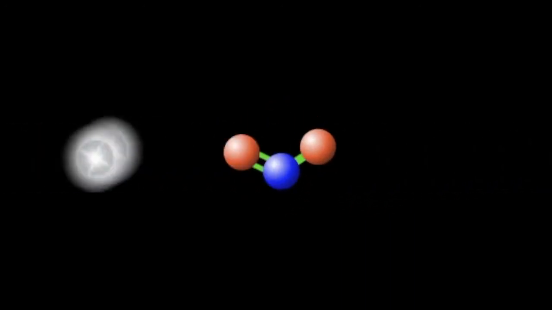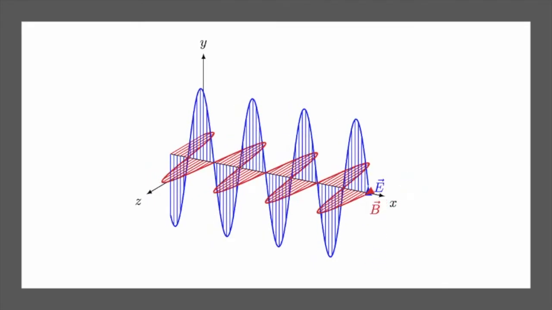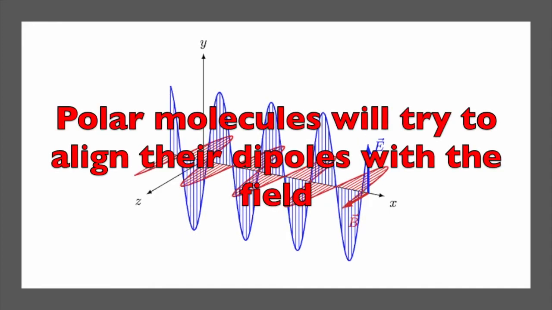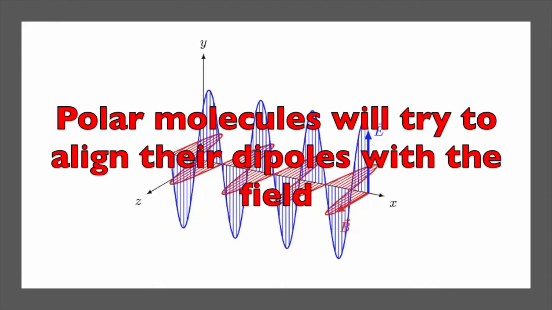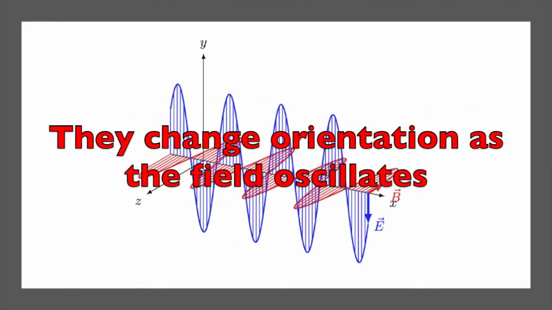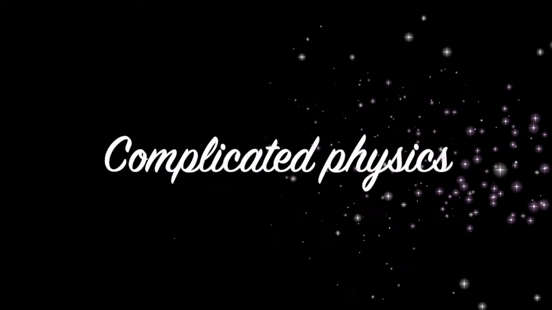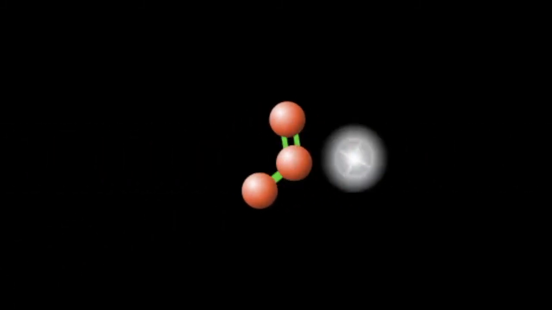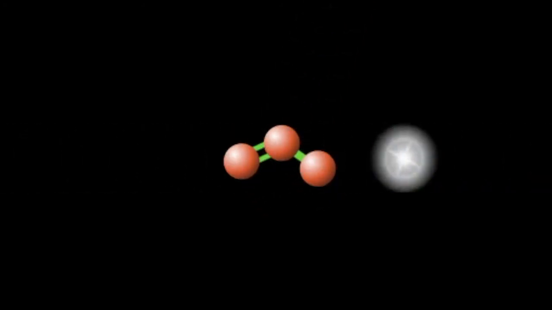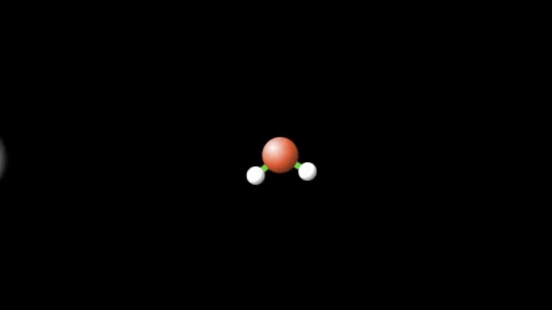All electromagnetic radiation, including microwaves, consists of oscillating electric and magnetic fields. Polar molecules will try to align their dipoles with the oscillating electric field, and they're going to keep changing their orientation as the field oscillates. There's some complicated physics going on here, but the end result is that the molecules hit by the microwaves start to spin. Microwave spectroscopy is one way that chemists can explore molecular rotation.